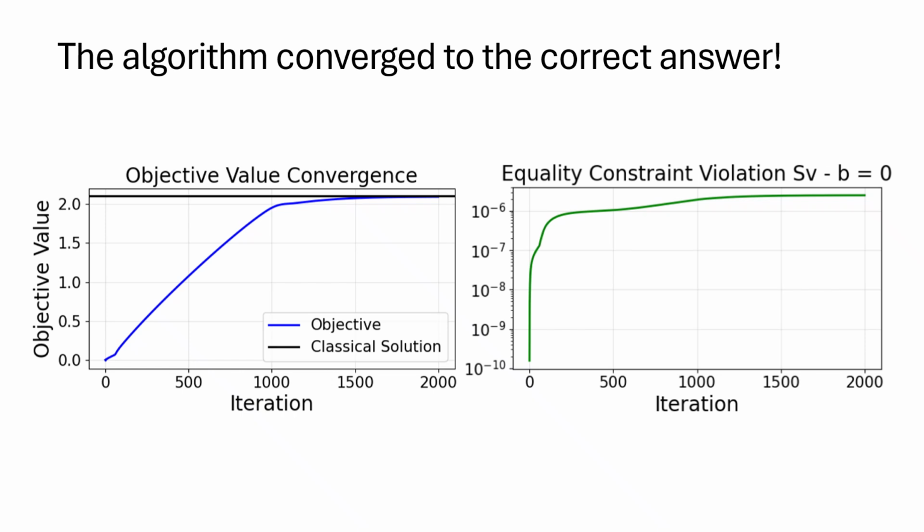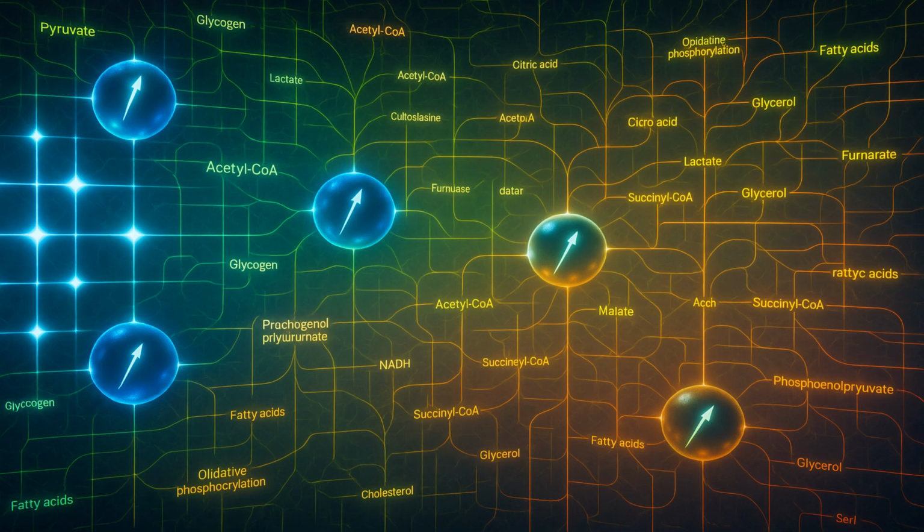This proof of concept demonstrates that quantum computers can accurately solve real biological optimization problems. As quantum hardware improves, this approach could scale to genome-scale networks and multi-species communities that are currently beyond computational reach. This work opens a new frontier in computational biology.